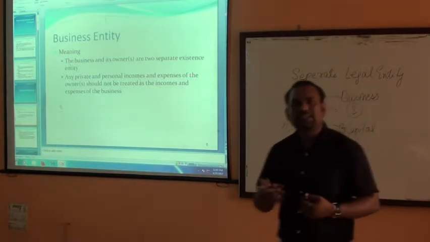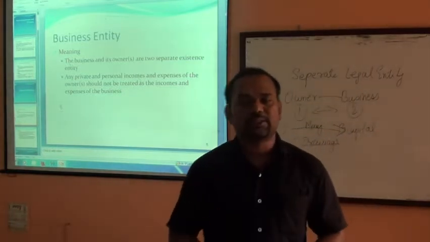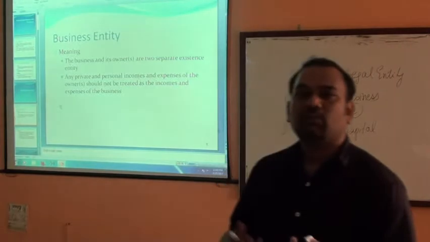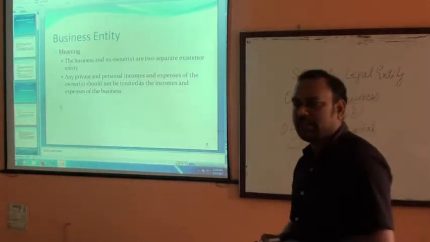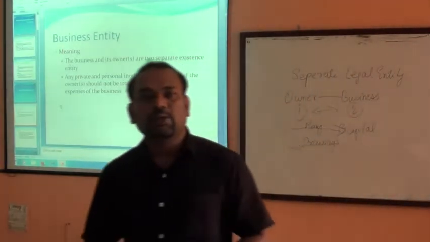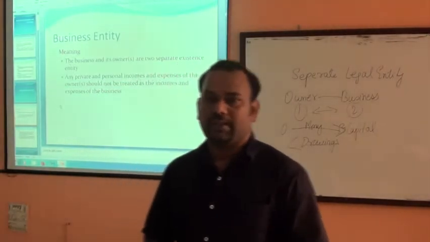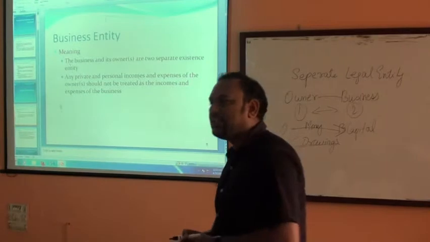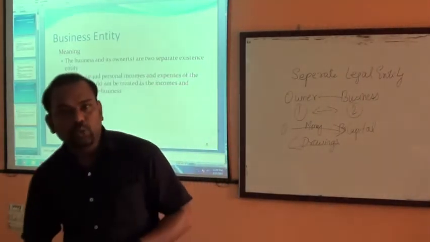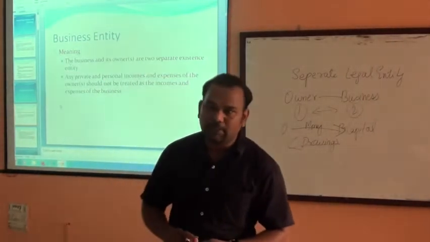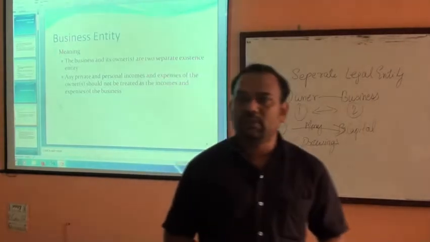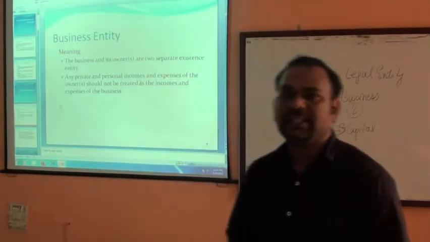Now what are we trying to learn from this separate legal entity, or what are the examples of separate legal entity? For example, the owner has taken 3 rooms in a flat, and 2 rooms he is using for the business purpose, and 1 room he is using for his own self-residential purpose.